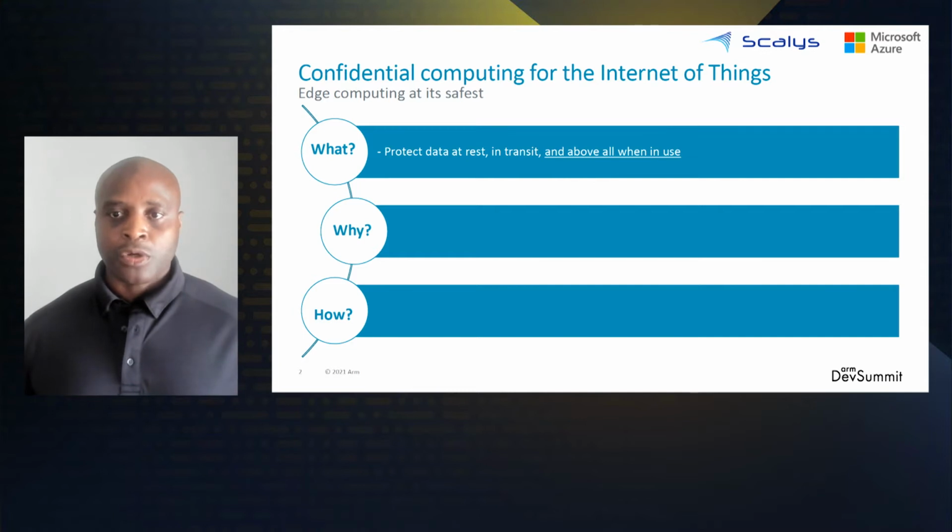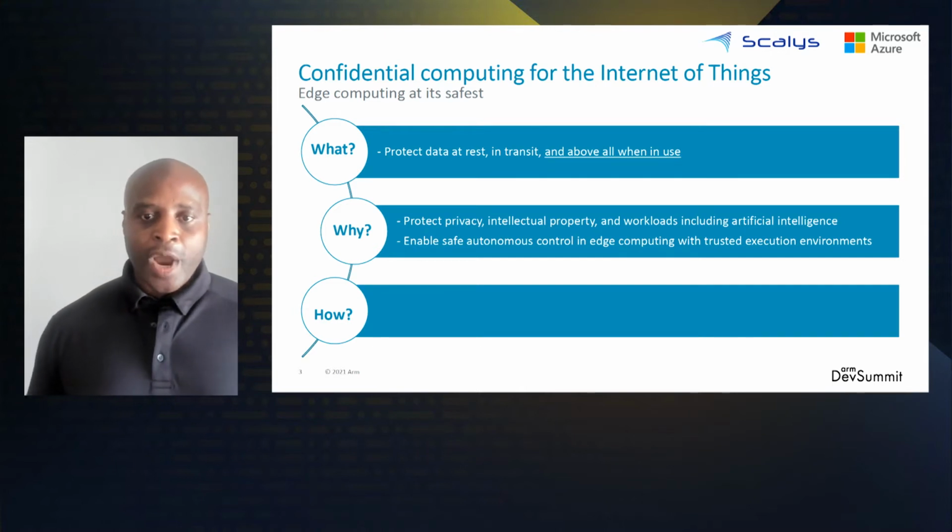This is in stark contrast with traditional computing where data is protected at rest, in transit, but not when in use, thereby exposing the data to attacks during its use. For the highest protection, confidential computing leverages tamper-resistant hardware isolations to provide trusted execution environment, or simply enclaves.